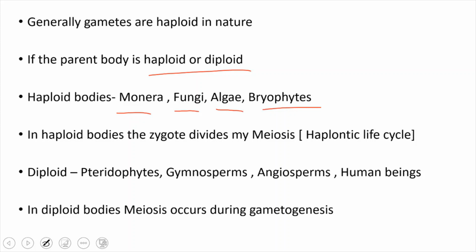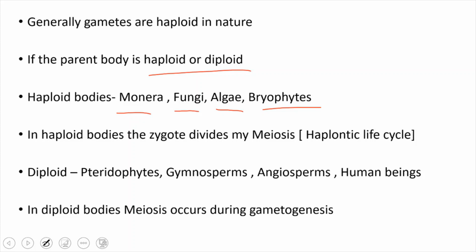In haploid bodies, during the formation of gametes, meiosis does not take place because the body is haploid in nature. So the sperms formed are also haploid in nature. But when fusion of gametes takes place, the zygote is in diploid condition, right? So the zygote first divides by meiosis, where the chromosome number is reduced to half.